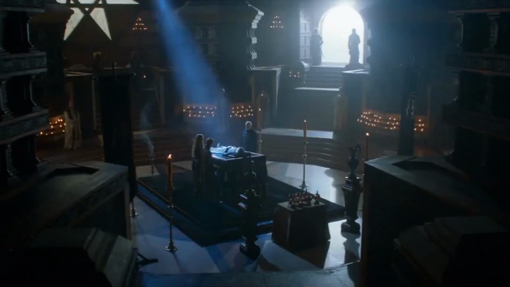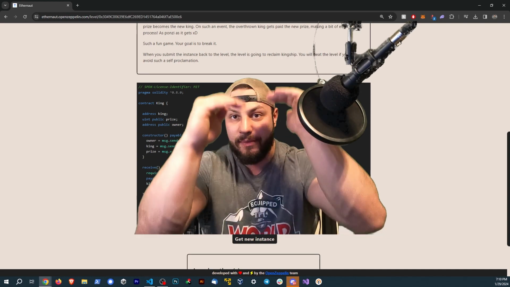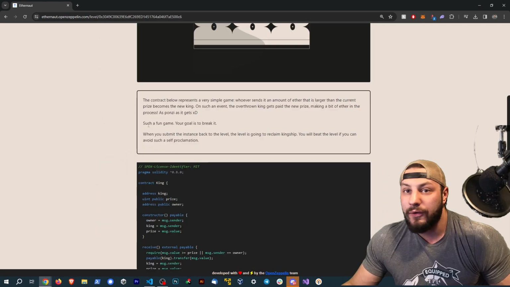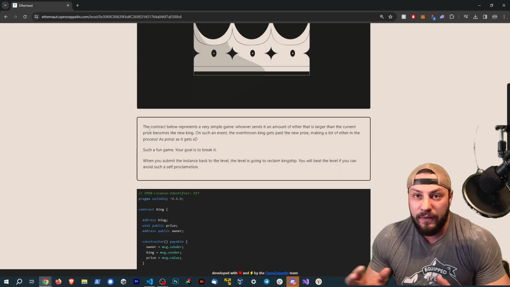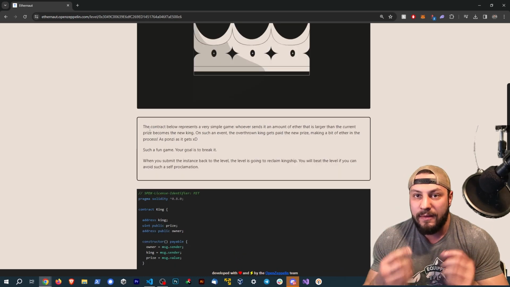So essentially, whoever sends more ETH to the contract becomes the king each time. It kind of rises up and rises up. Our goal is to break the game here. And this is something that if you're a smart contract auditor, if you're a hacker, if you have that security mindset, you're going to think about.